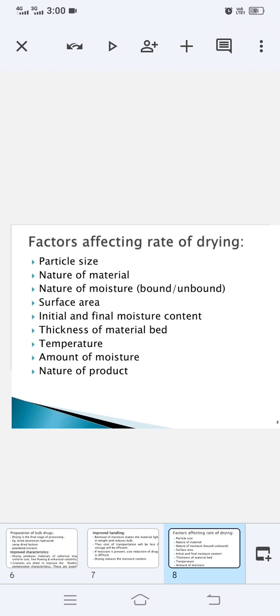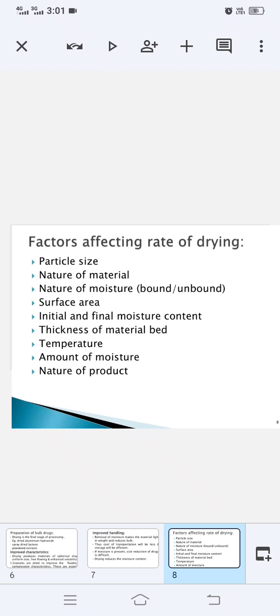Then initial and final moisture content, what was the initial moisture content and what is the final moisture content which we want in our product. Thickness of the material bed: if we have a larger surface area, then the thickness of the material bed will be very low. And if we have a smaller surface area, then the thickness will be greater.